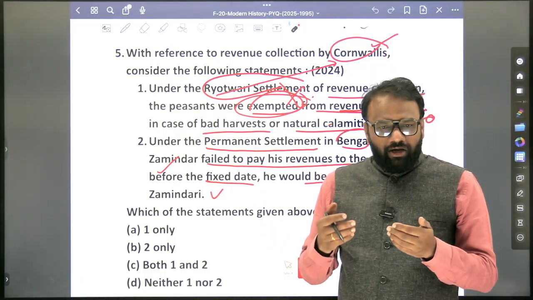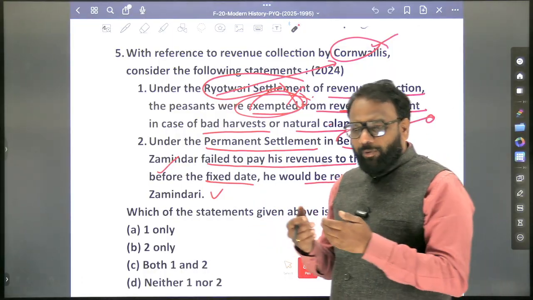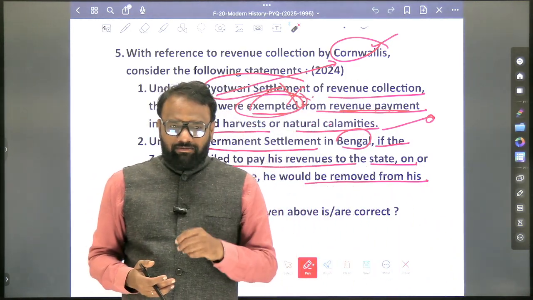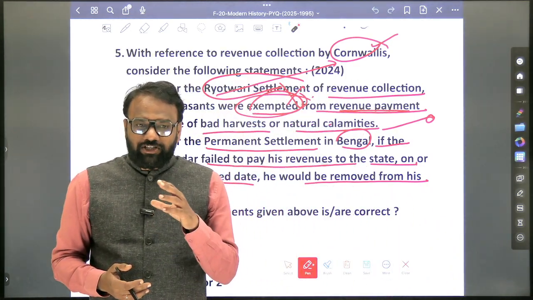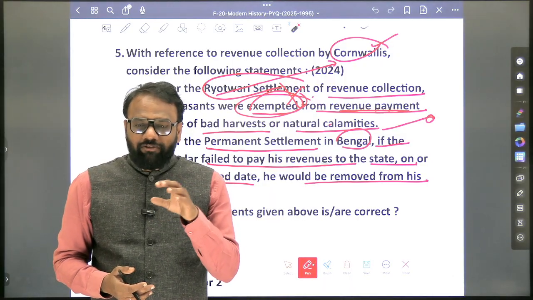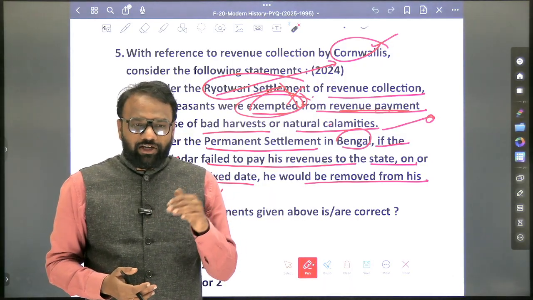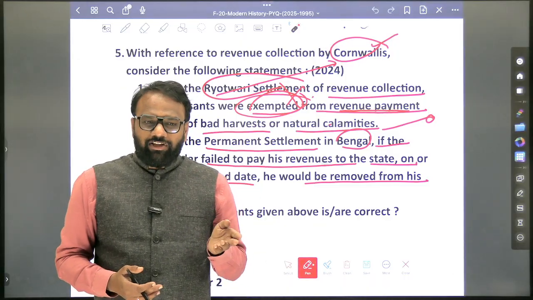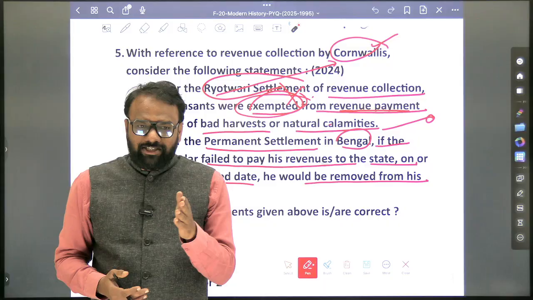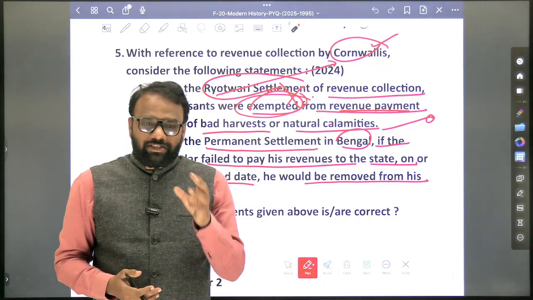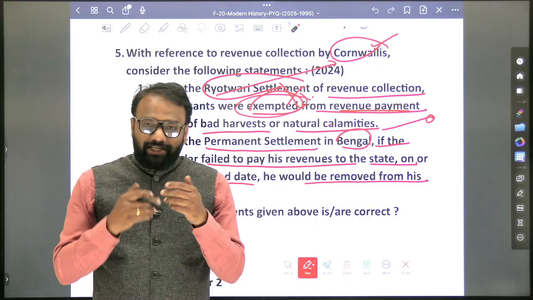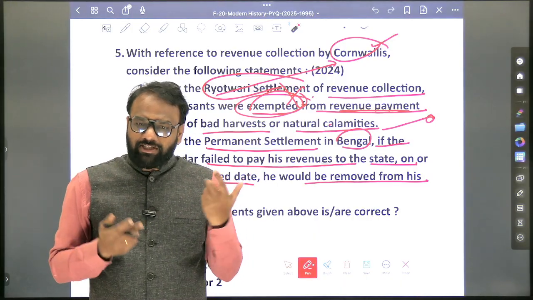Repeatedly, not every alternate year, but every now and then they'll ask a question. Once they had compared Zamindar and Jagirdar. In this fashion they will frame the question. So the Zamindari system, in which period was it introduced? Whether it existed in ancient India, whether it existed in medieval India, for example in the Delhi Sultanate, whether such a system existed in the Mughal period, or the Zamindari system came into force only during the Britishers' rule. These are the questions that you have to raise, because Zamindar is an important part.